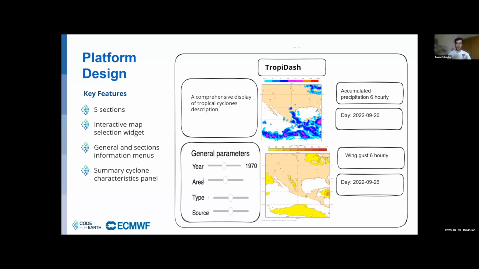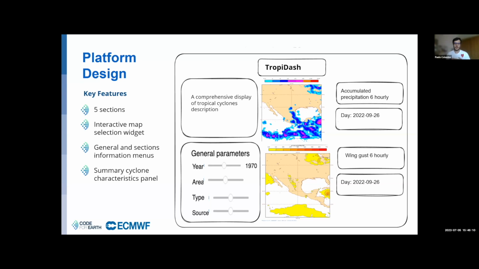The first is a global section, where the user is able to overlay all the variables present in the dataset, and the fifth one is a map, where the user can choose a location to plot the temporal evolution of some variables. We want to build an interactive widget for the map selection, where the user can choose the latitude and longitude boundaries of the map and automatically visualize a crop of the global map.